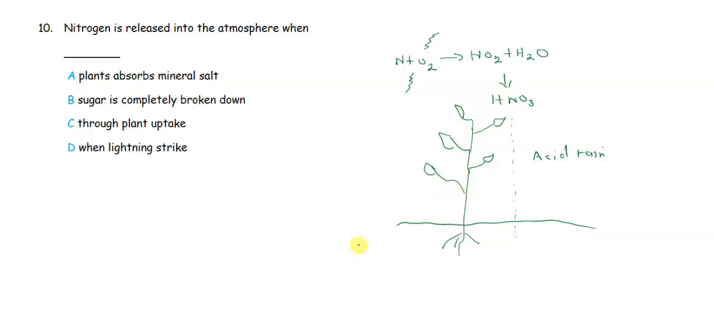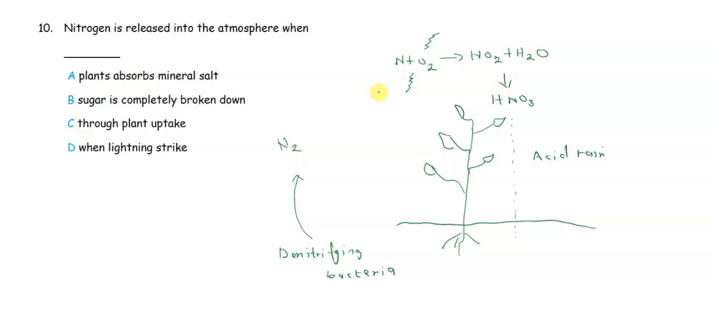When the plants die, they decompose, and part of the bacteria that feeds on them would be what we call denitrifying bacteria. So denitrifying bacteria will convert this soil nitrogen into atmospheric nitrogen.